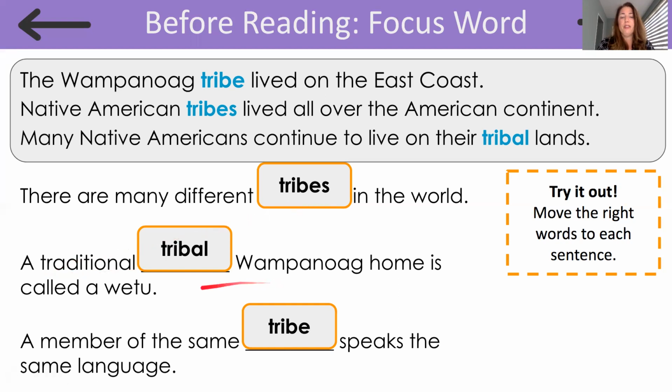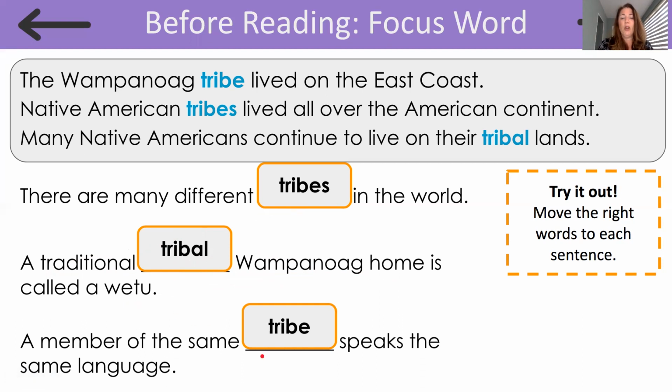And what about for this sentence? We have tribal, okay? Because it describes the type of Wampanoag home. It's a traditional tribal Wampanoag home. So it's describing the type of home, which was called a Witu.